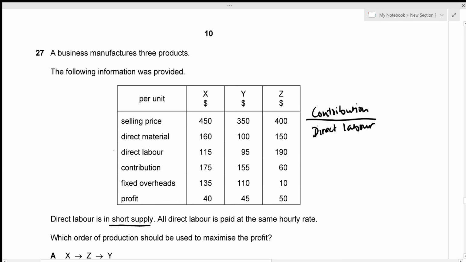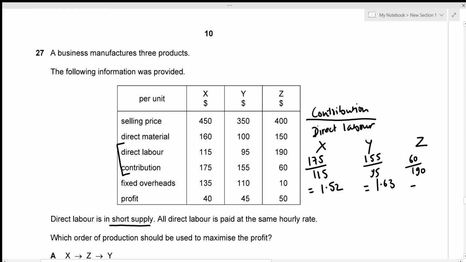So I'm just going to divide contribution by direct labor for X, Y, and Z. For X, it's going to be 175 divided by 115. So this is going to be 1.52. For Y, it's going to be 155 divided by 95, which is going to be 1.63. And for Z, it's going to be 60 by 190, which is going to be 0.32.